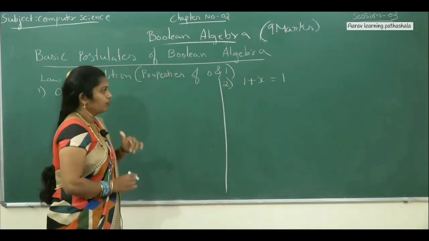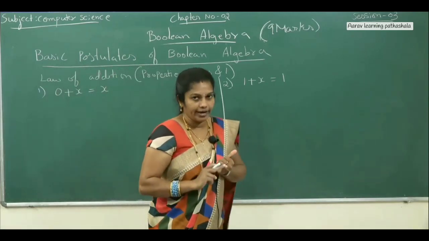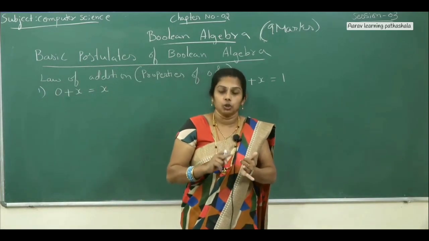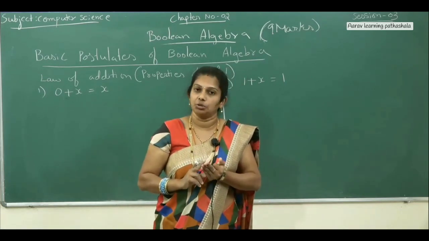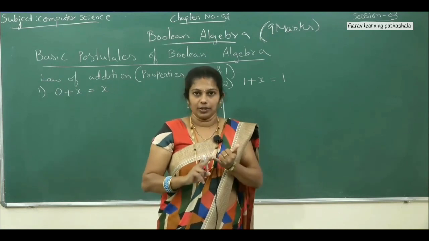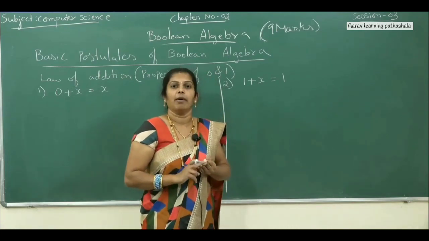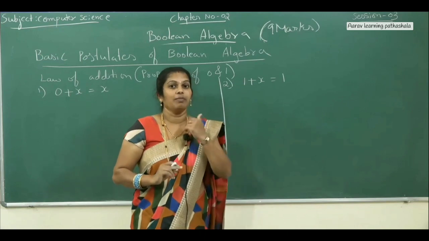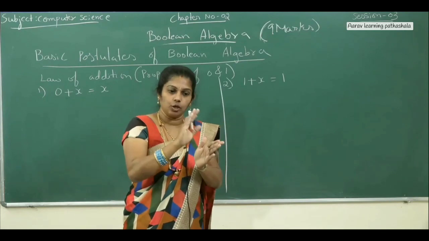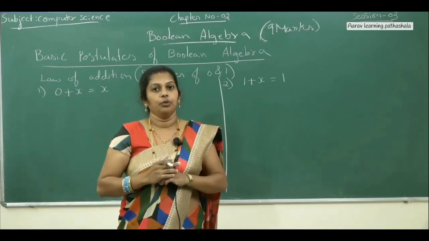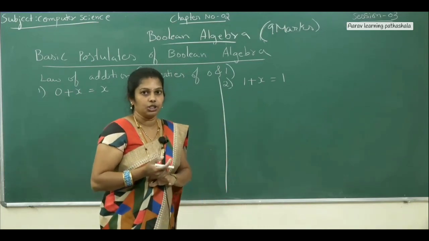Now we will prove them one by one. If you want to prove this, you have to write three things. First you have to write the circuit diagram, then next you have to write the truth table for that, and third you have to prove this by using the perfect induction method. What do you mean by perfect induction method? It means applying the values of x, one time 0 as well as one time 1. Then you have to prove that the right hand side value equals the left hand side value. That is called the perfect induction method.